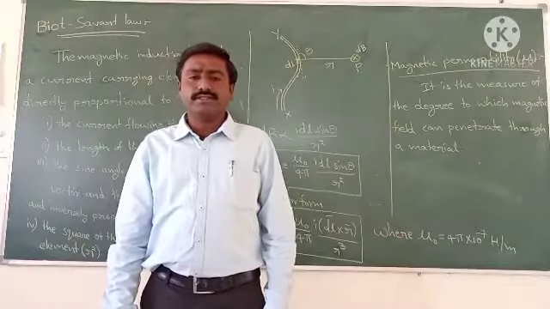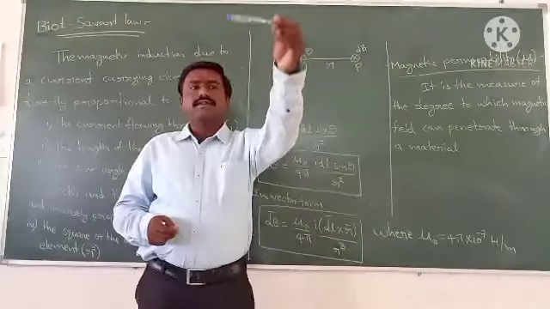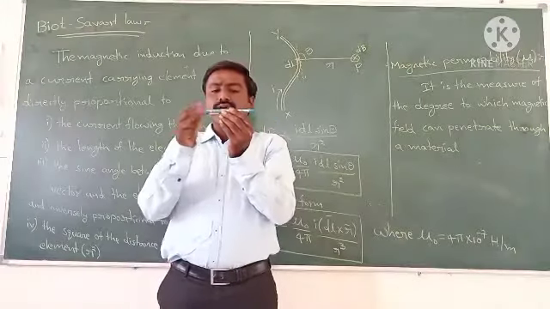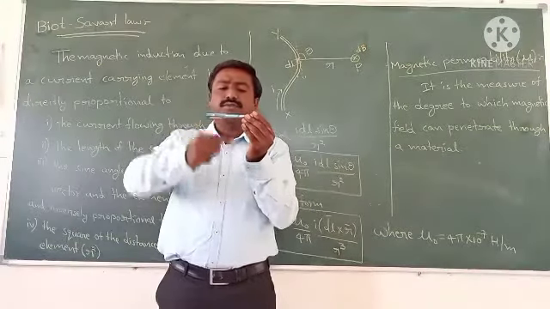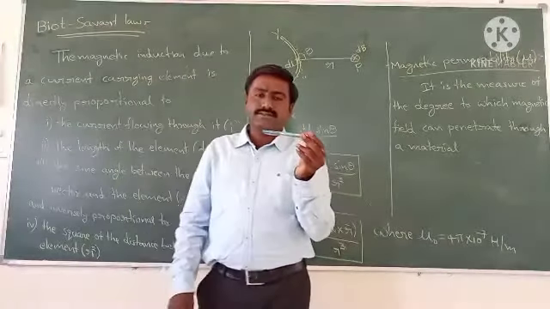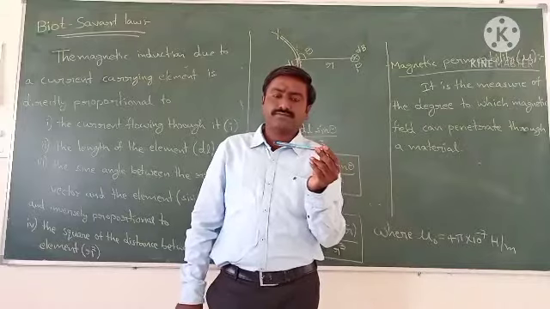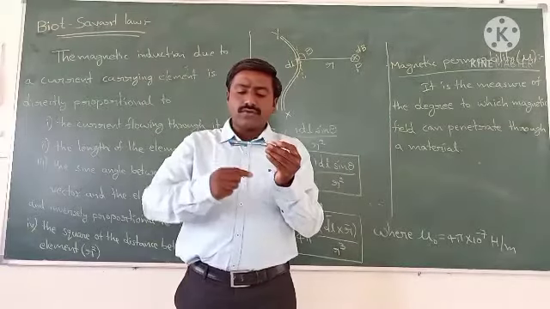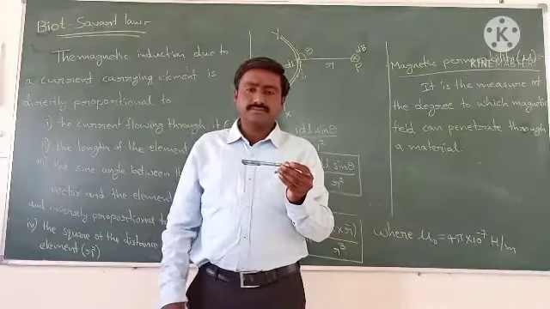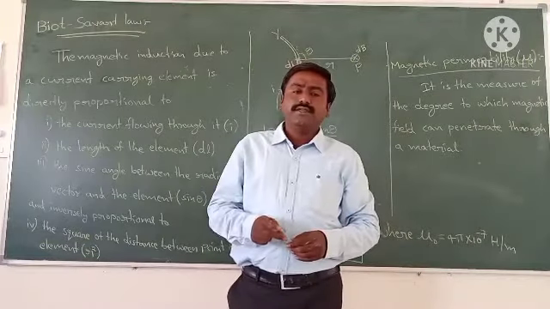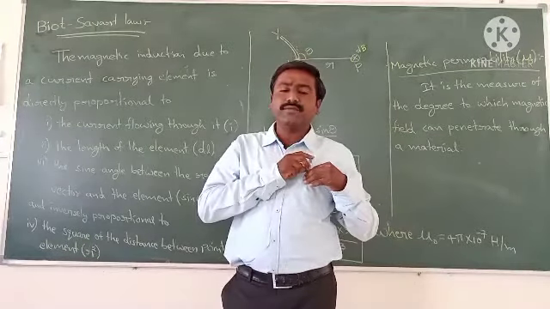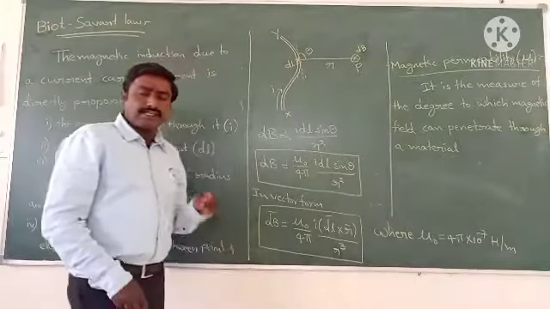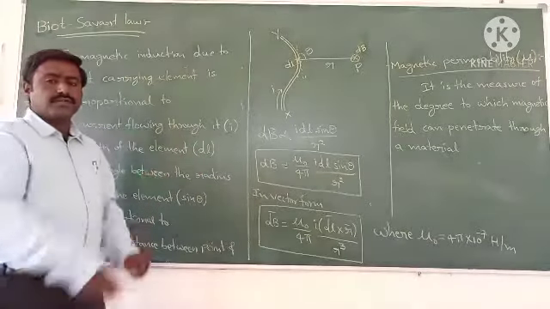According to Oersted's experiment, for example, this is a current carrying conductor. Some high amount of current is passing through this conductor. When the current is passing through this conductor, a magnetic field will be produced around the current carrying conductor. So that is the Oersted experiment. After that experiment, the scientists said that electricity and magnetism are interrelated.